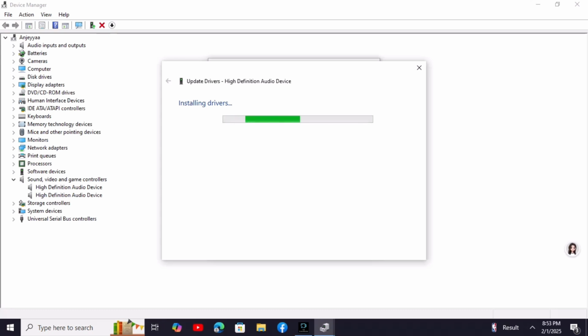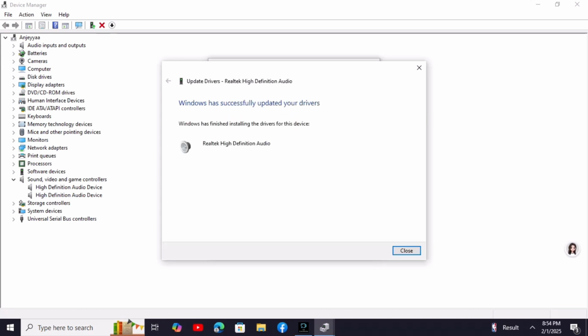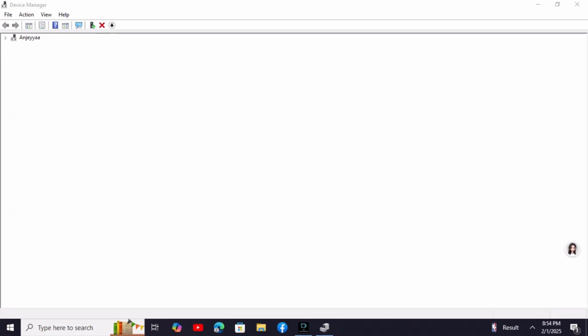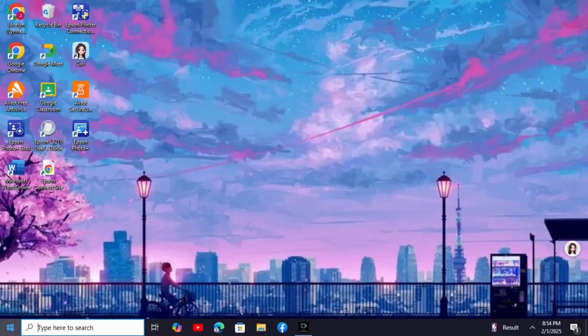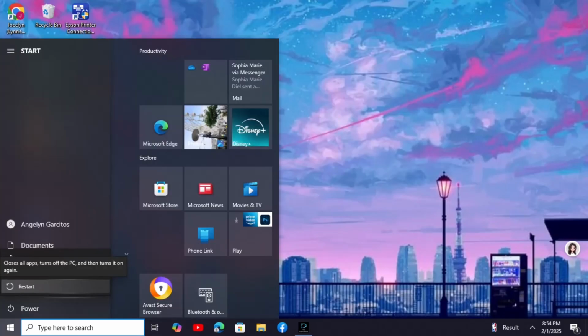Click on Realtek High Audio Device, wait for it to be installed, and then that's it. Restart your computer again and check if it works.